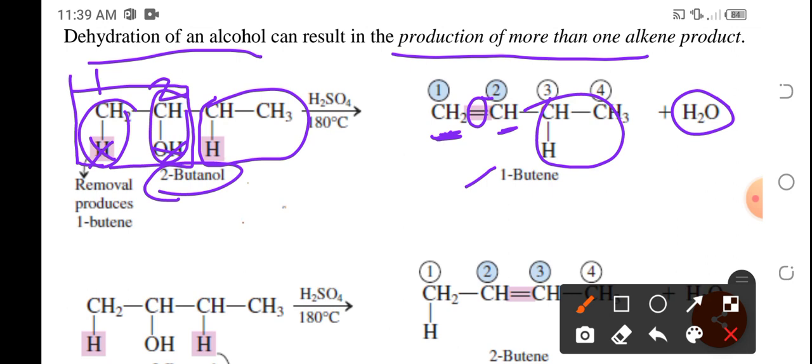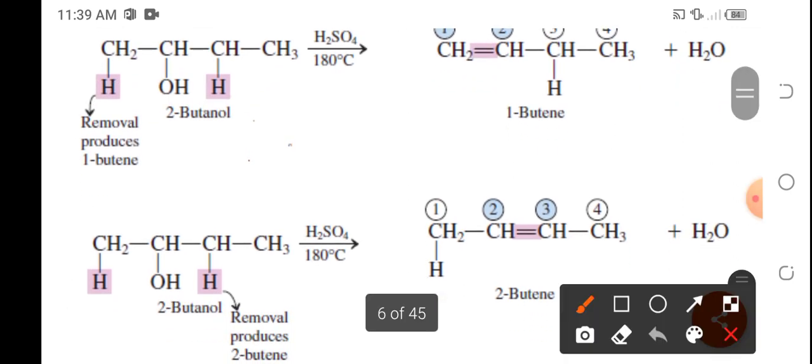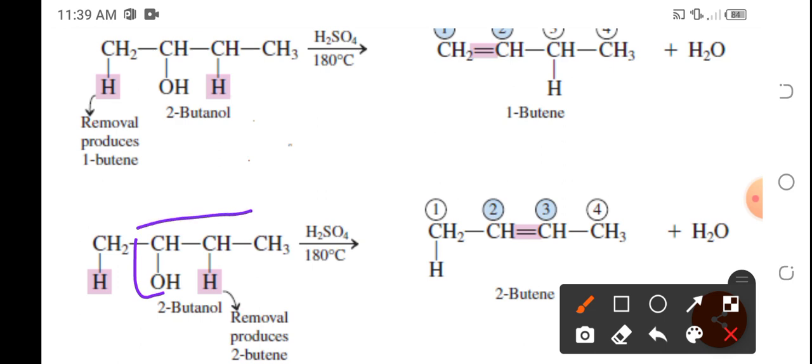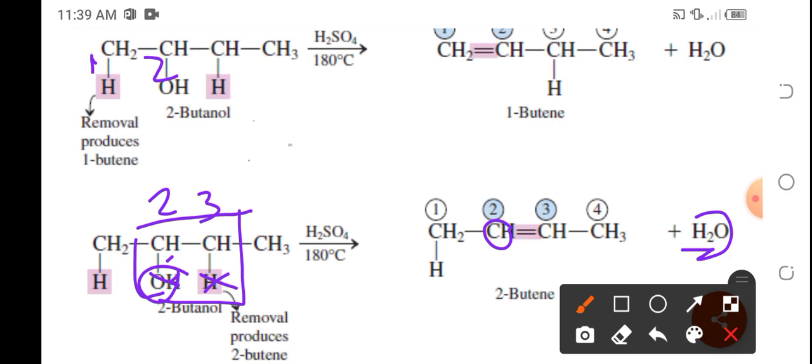However, it could also be that the 2-butanol will undergo dehydration reaction, pero dito naman, carbon number 2 and carbon number 3. Kanina, 1 and 2. Pero pwede rin na 2 and 3. Okay? The hydroxyl group will be removed, leaving this only CH. The hydrogen will be removed. So these removed atoms will now form water.